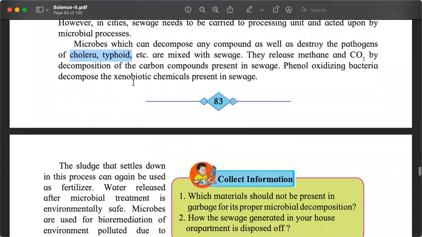Some of the bacteria that are used, and these are names we need to remember, are phenol oxidizing bacteria that decompose the xenobiotic chemicals present in sewage. Remember this name because I remember there is a direct question in the exercise which asks about this. Phenol oxidizing bacteria decompose the xenobiotic chemicals present in sewage.